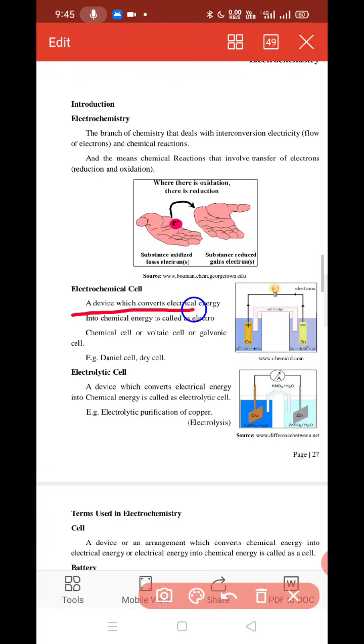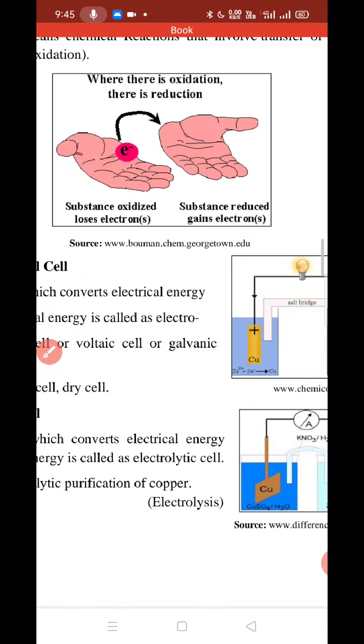A device which converts chemical energy into electrical energy is called an electrochemical cell, or voltaic cell, or galvanic cell. See, this is the electrochemical cell.